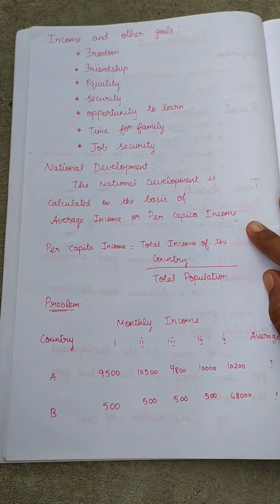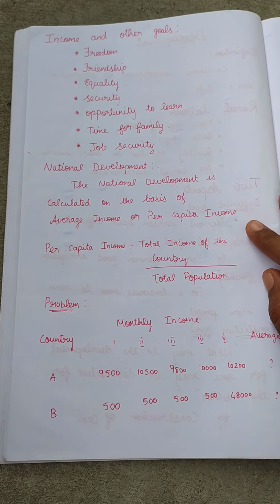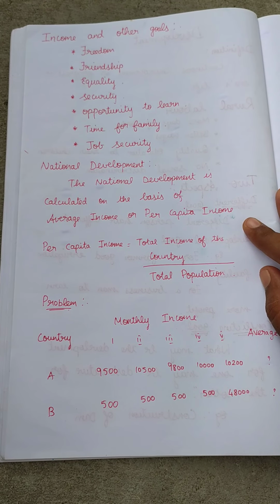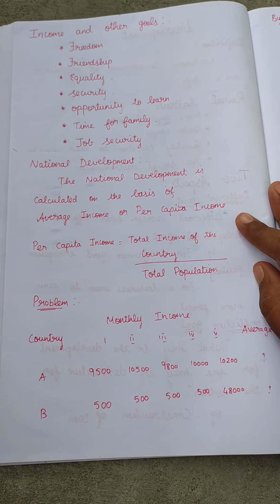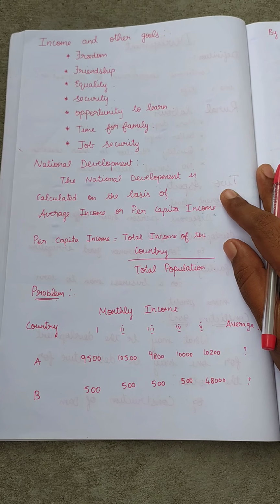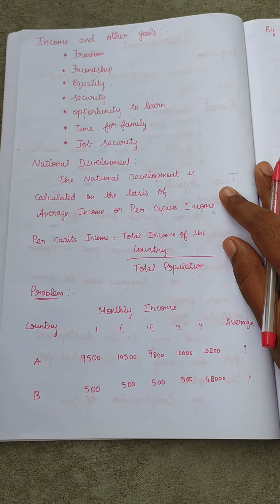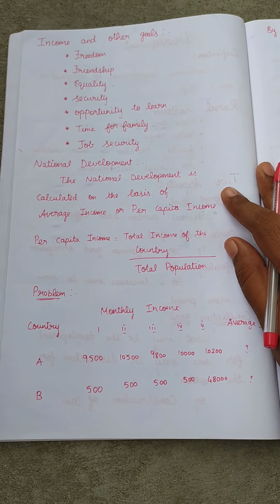What do you mean by income? The monthly wages obtained by a person is known as income. We need income to satisfy our daily needs. So what are the factors that we depend on other than income?